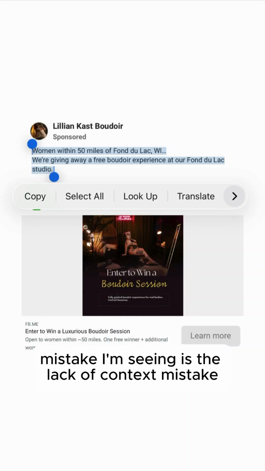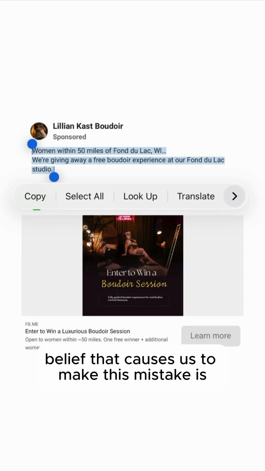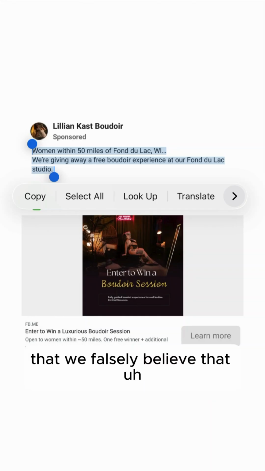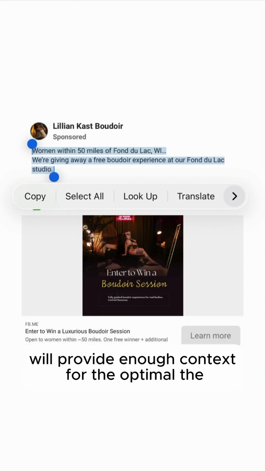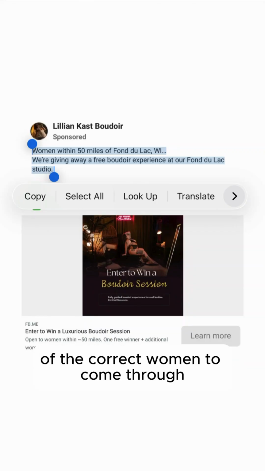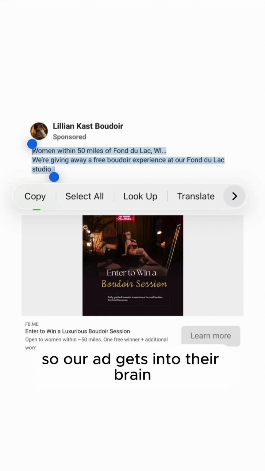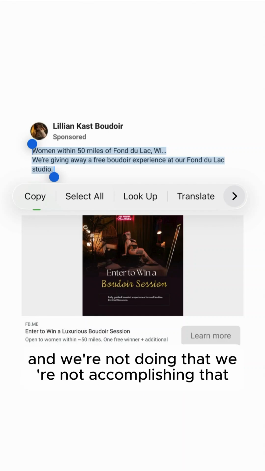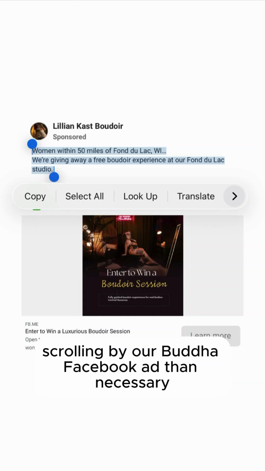So the mistake I'm seeing is the lack of context mistake. The false belief that causes us to make this mistake is that we falsely believe we're providing enough context for the optimized amount of the correct women to come through and click somewhere on our ad so our ad gets into their brain. And we're not accomplishing that. So the consequence is we're going to have way, way more women scrolling by our Boudoir Facebook ad than necessary.